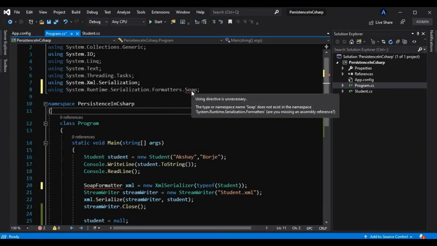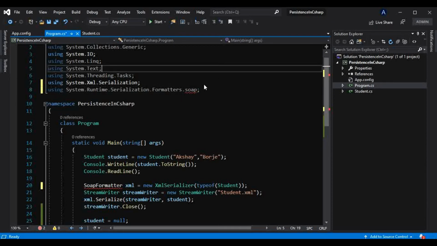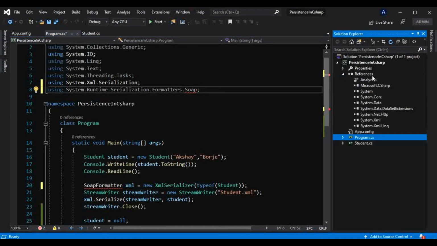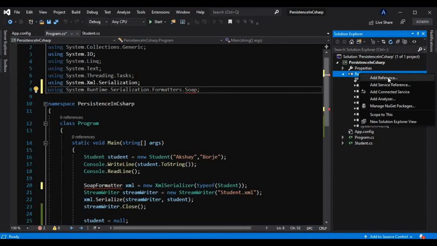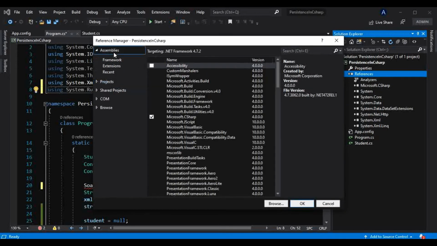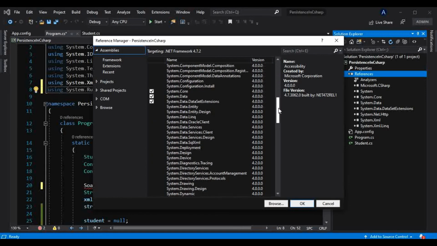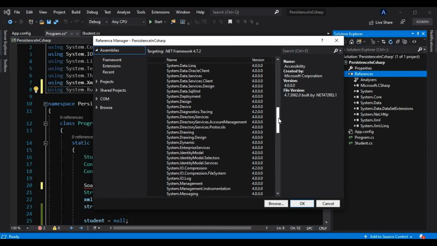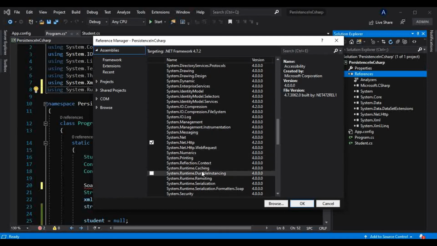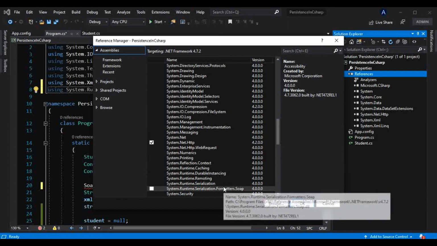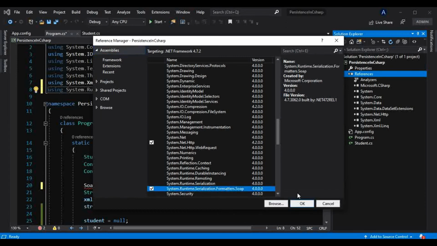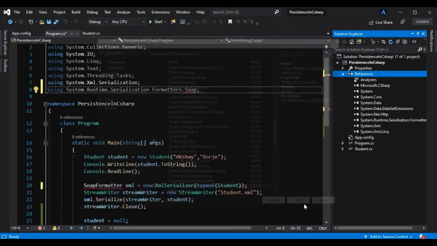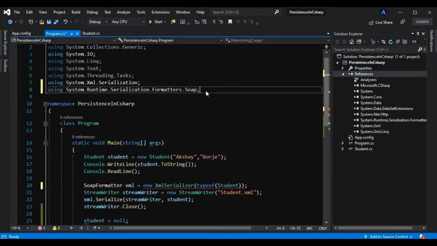And let's see why it is giving that error, because we have to add that reference here. How can we do that? If I go to references, here I can add the reference for that SOAP formatter, and if I go to these assemblies, here we should find System.Runtime.Serialization.Formatters.Soap, that is the SOAP formatter. So from that I can add that reference here, and as soon as I do that, we will be able to use that namespace.